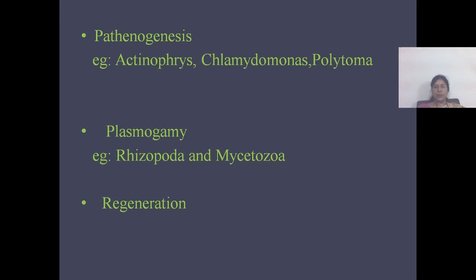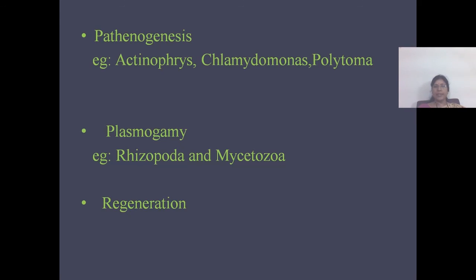So the nuclei which have not participated in cross fertilization will develop into adults. In Chlamydomonas also, the gametes develop into adults without syngamy. We can see that in Chlamydomonas, and in Polytoma also, parthenogenesis occurs.